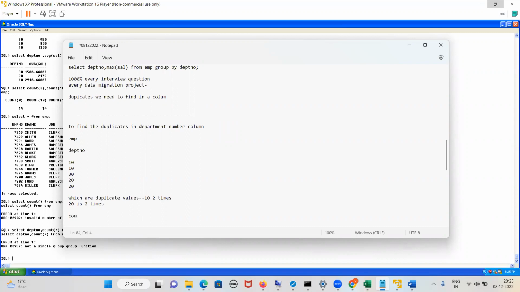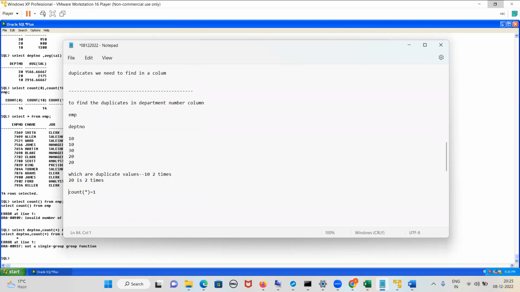My question is, if I put count of star, having count of star equal to 1, what does that mean? Count of star having count of star greater than or equal to 1, what does that mean? It's only greater than 1, whenever we give the condition greater than 1.